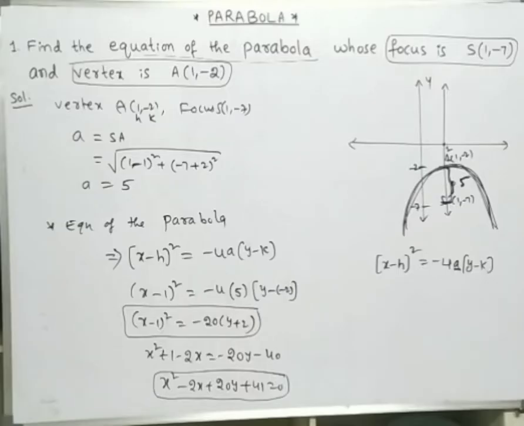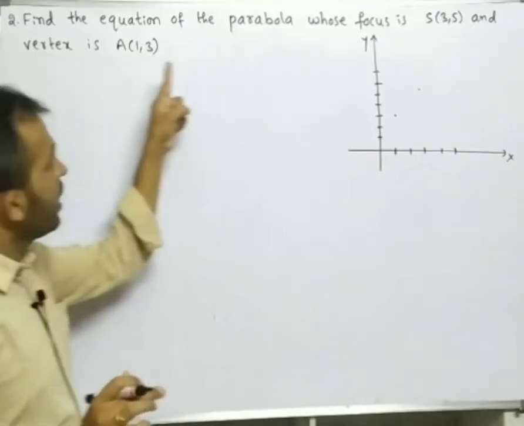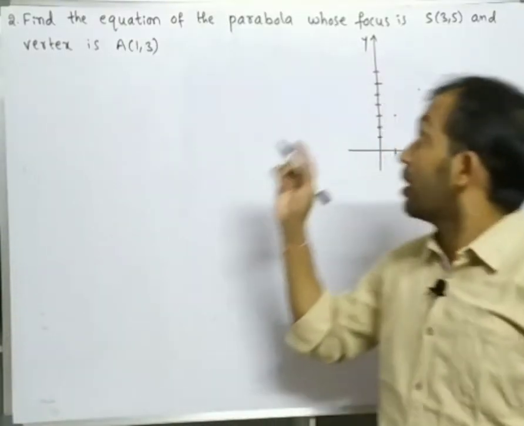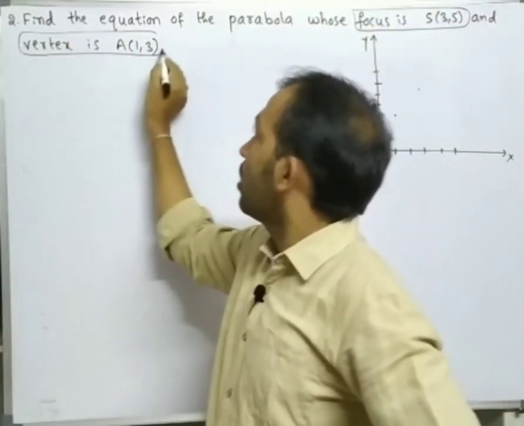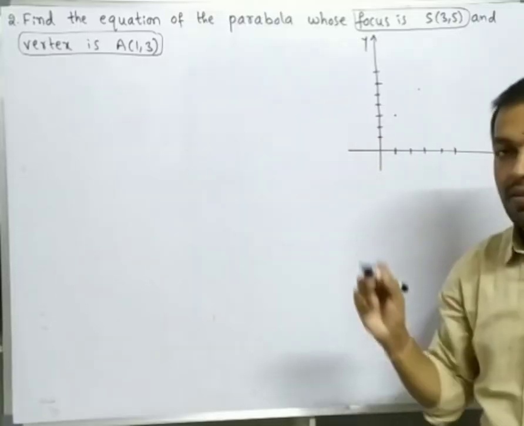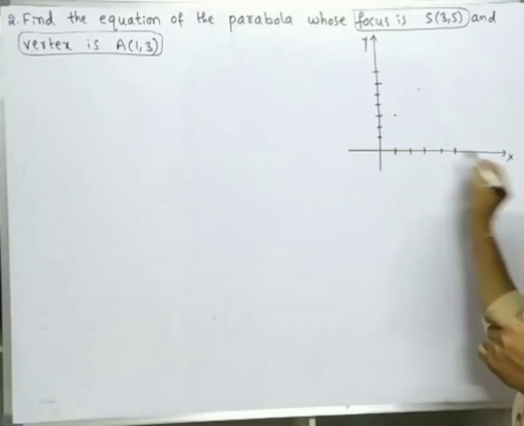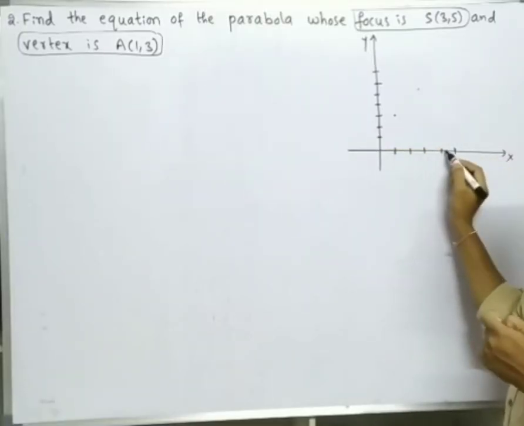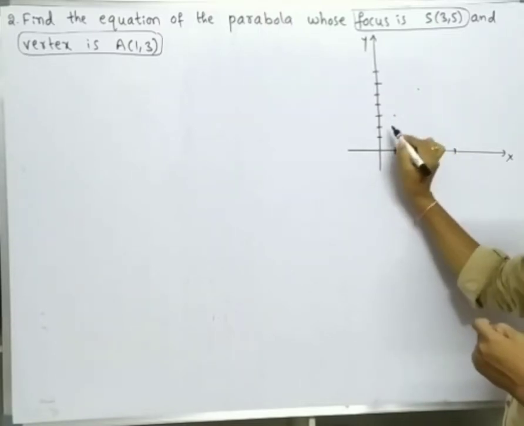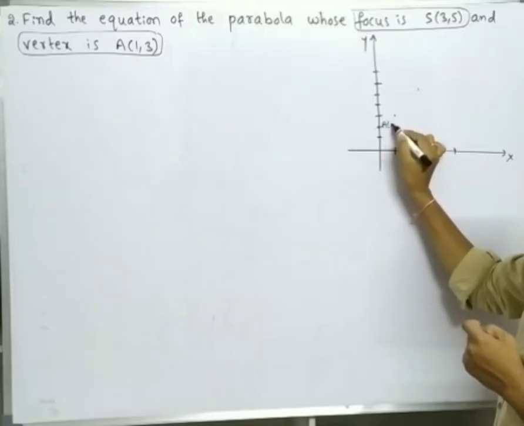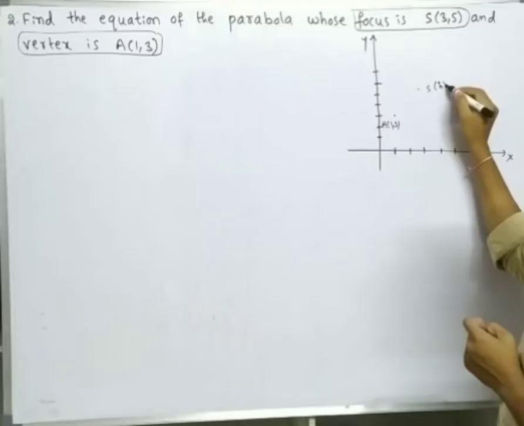Okay, next, a different type of problem. Find the equation of the parabola whose focus is (3, 5) and vertex is (1, 3). Focus is (3, 5) and vertex is (1, 3). So here I am drawing the x-axis, y-axis, 1 2 3 4 5, 1 2 3 4 5 6 7, right? So this is the point A (1, 3), and this is the point S (3, 5).